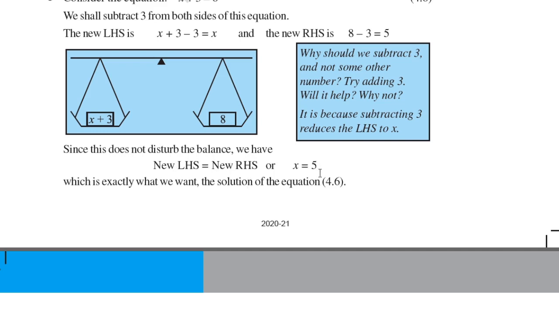So there is no problem with that, which is exactly what we want, the solution of the equation 4.6. So why should you subtract 3 and not some other number? Try adding 3, will it help? Why not? It is because subtracting 3 reduces the LHS to x. So you can see here, when we subtracted, it was turned to x. That's why it was not becoming equal.